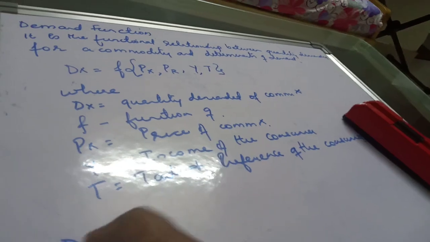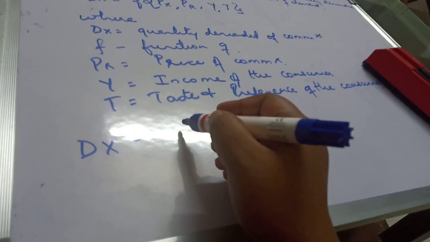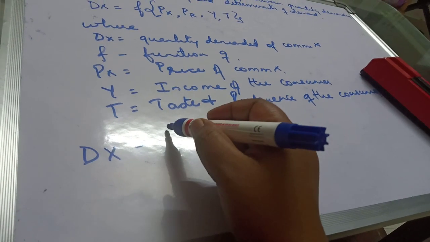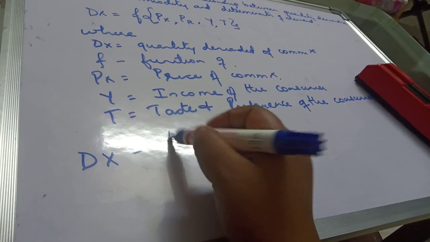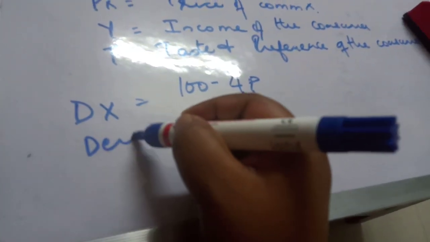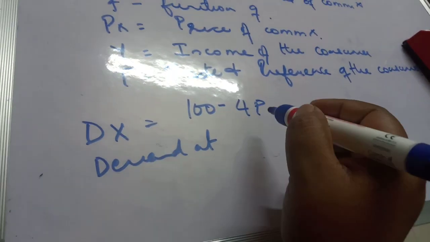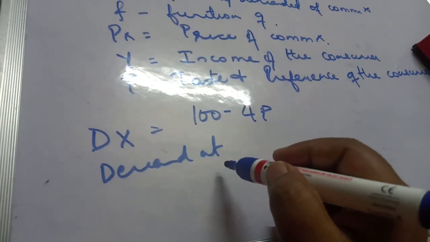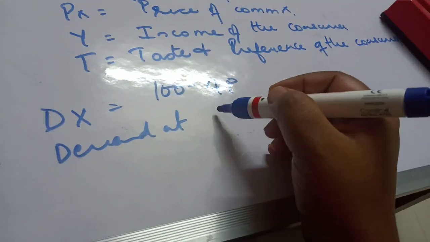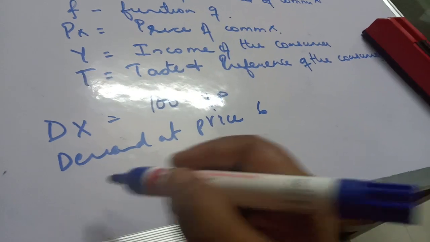I'll just give you a simple example. Like if Dx is equal to 100 minus 4p. Okay, so if you are expected to calculate demand, this is the function which is given. So this is the function in terms of price. So if demand is to be calculated at price 6, how will you calculate?